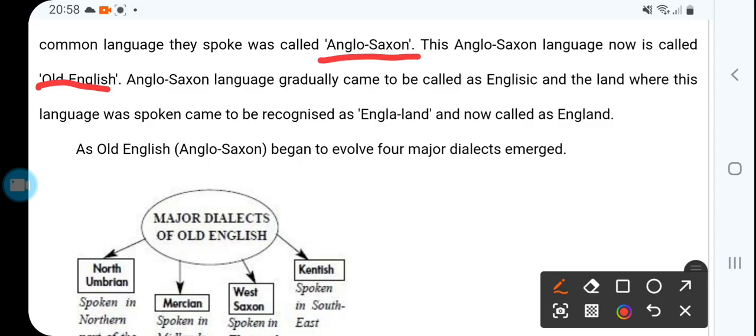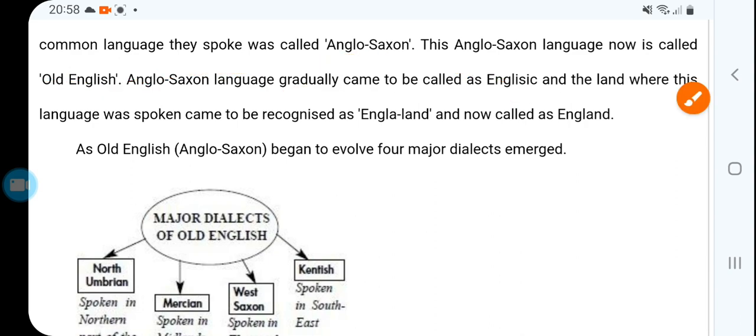The Anglo-Saxon language gradually came to be called Englisc. So it was known as Anglo-Saxon or Old English, and gradually Englisc.